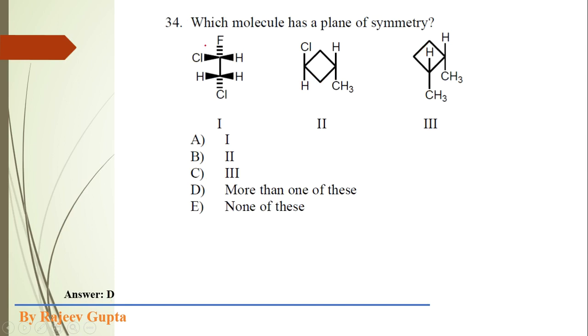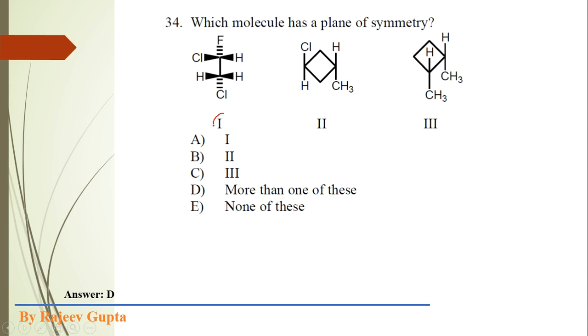Now the next question: which molecule has a plane of symmetry? This is a direct question related to plane of symmetry. We have to check the symmetry element, that is the plane of symmetry element, sigma. First of all, let us see what a plane of symmetry is. An imaginary plane inside a molecule which bisects the molecule into two half parts, where these two half parts are mirror images of each other, is called a plane of symmetry.